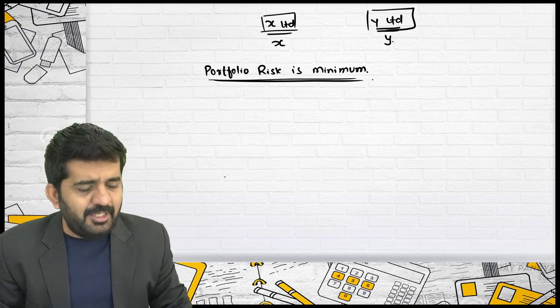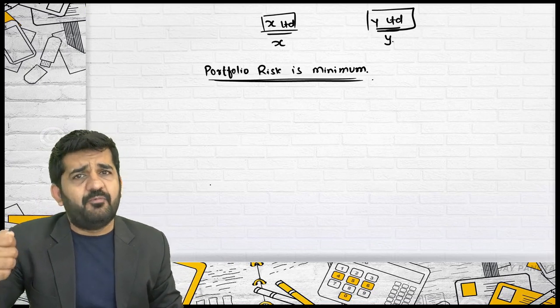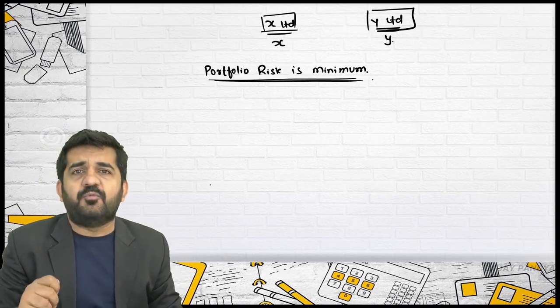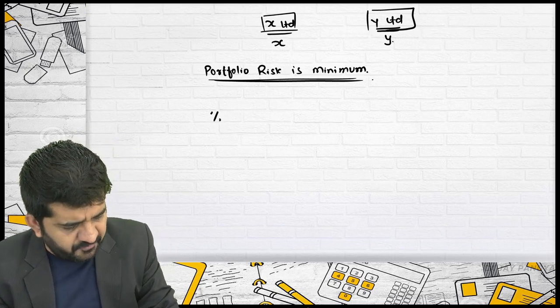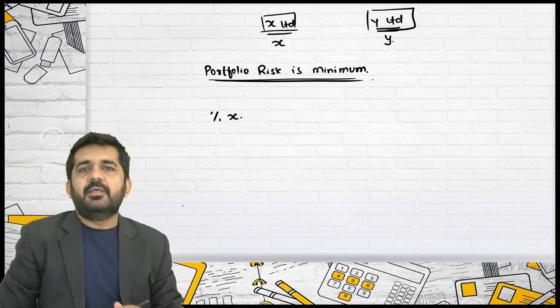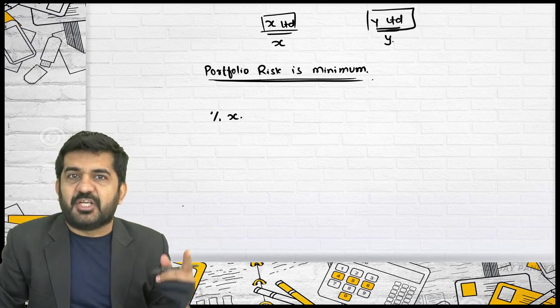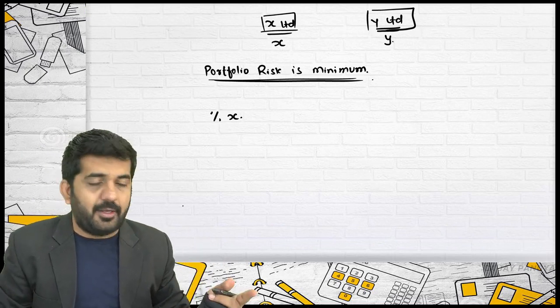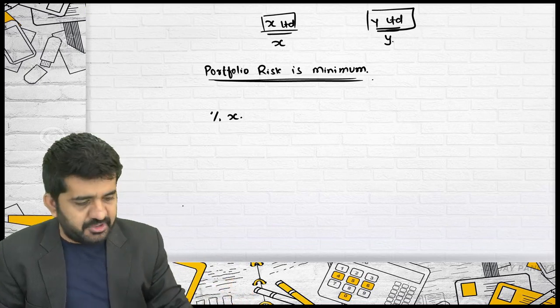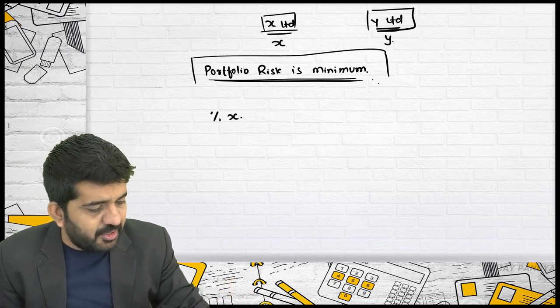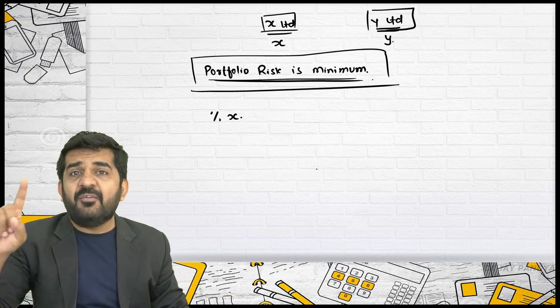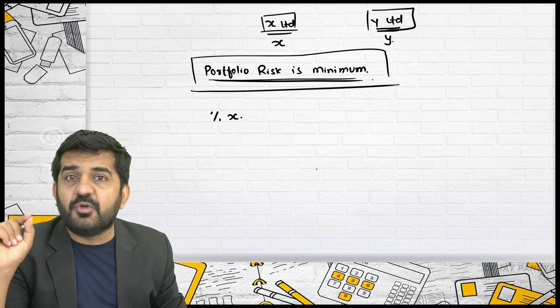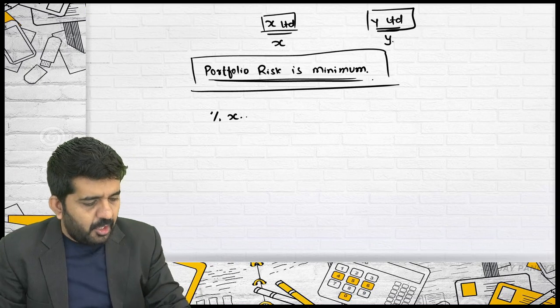I will tell you a simple formula by which you can find out the percentage of X. Say if the answer comes 10%, you will have to purchase 10% of X and 90% of Y for creating a portfolio where, forget about return, risk will be minimum. How to do it?